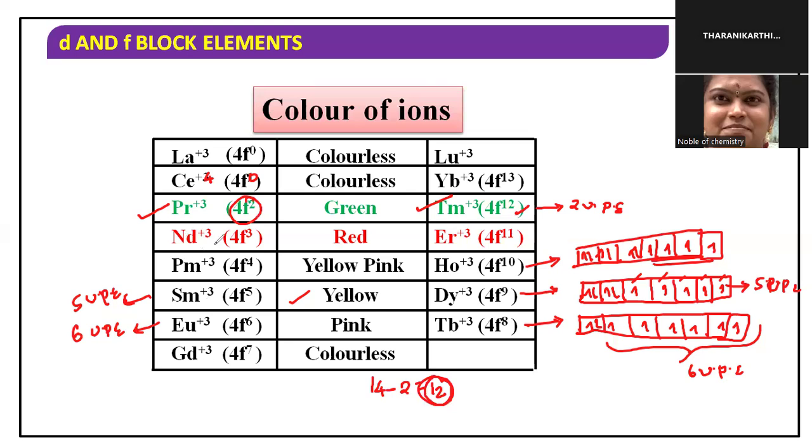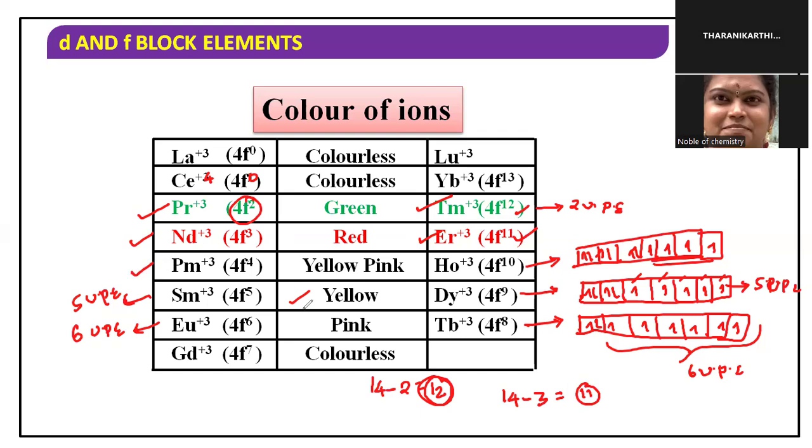Another method, listen to me children. Look here, the total number of electrons is 14. Now we can check neodymium and erbium. Neodymium has 3 in the f orbital, so 14 minus 3 becomes 11. So the 4f11 configuration exists as the same color.